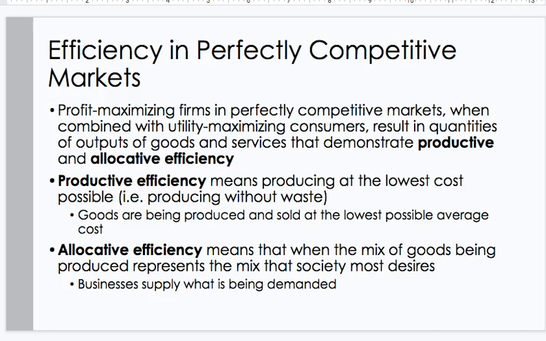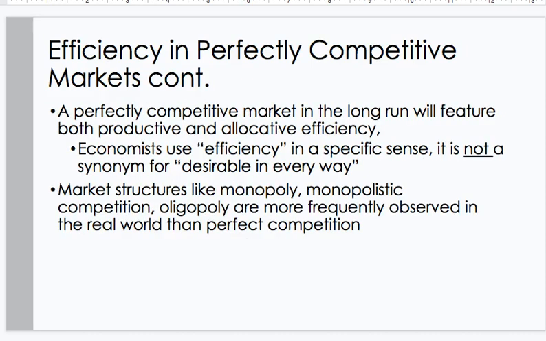Allocative efficiency means that the mix of goods being produced represents the mix that society most desires. Businesses enter and exit and supply what is being demanded. Continuing along, a perfectly competitive market in the long run will feature both productive and allocative efficiency. Economists use efficiency in a specific sense. It is not a synonym for desirable in every way. Market structures like monopoly, monopolistic competition, and oligopoly are more frequently observed in the real world than perfect competition.